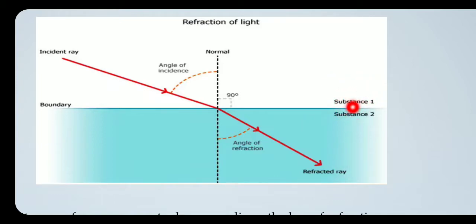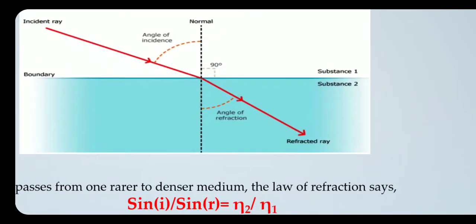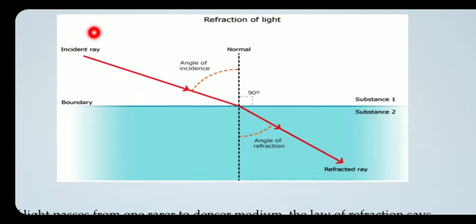I have labeled it as substance 1 and substance 2. Now you can see the boundary or the interface between two medium. So when the ray of light travels from one medium to the other, it will bend to a certain angle.